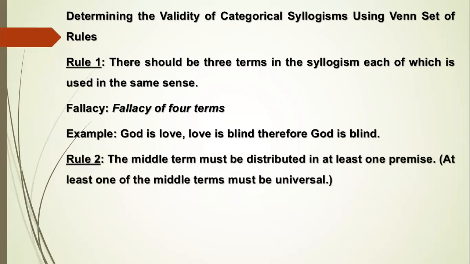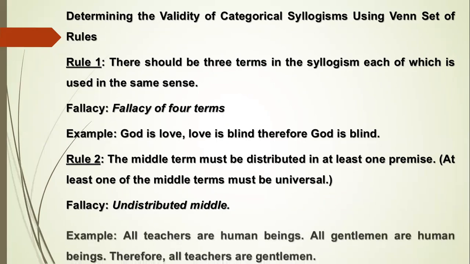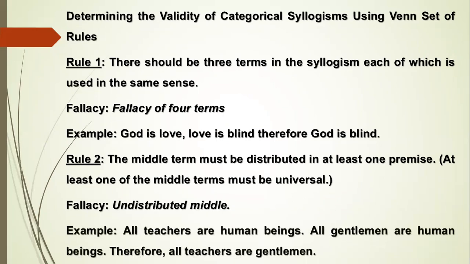Rule 2, the middle term must be distributed in at least one premise. At least one of the middle terms must be universal. The fallacy, undistributed middle. Example, all teachers are human beings. All gentlemen are human beings, therefore all teachers are gentlemen.